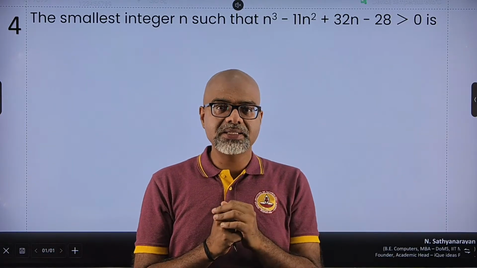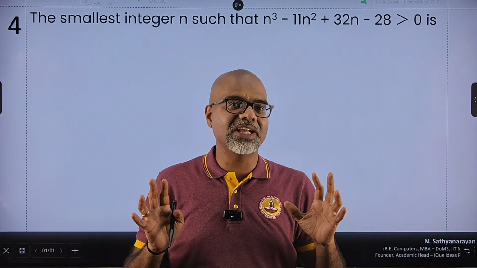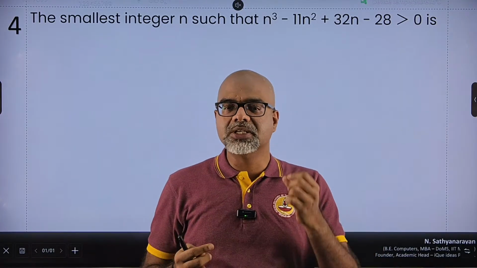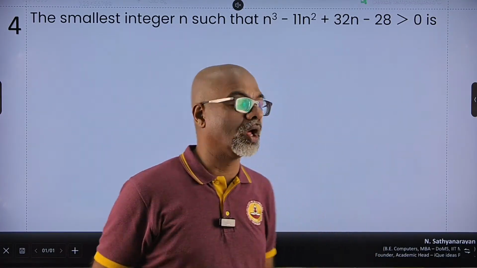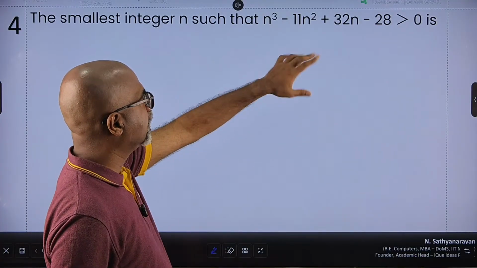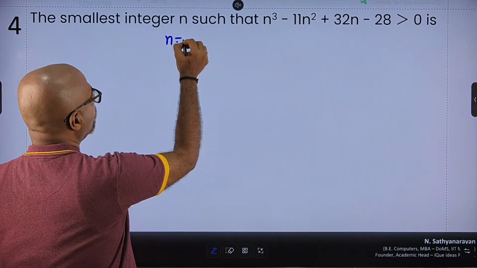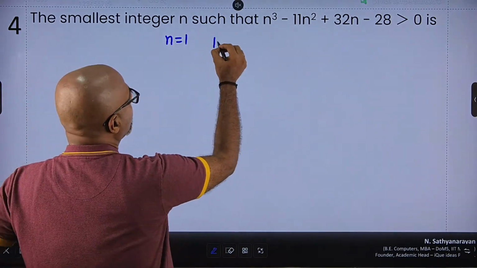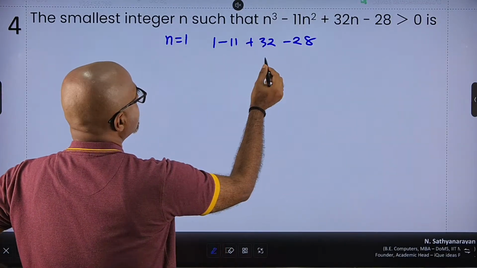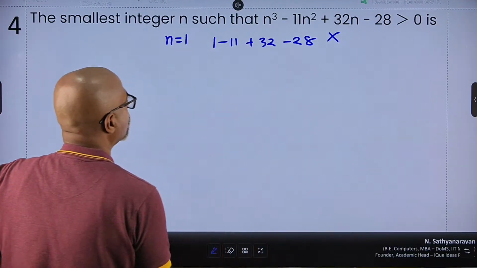The other way is, let's start with basics, because IPM, IIMs, they don't really expect you to plug in random large values. Always start with the basic numbers, 0, 1, -1, and so on. So if I take the value as 0, absolutely it is not going to be greater than 0, because it becomes -28. If I take the value of n equal to 1, then this becomes 1 minus 11 plus 32 minus 28. So that is 33 minus 28, definitely not greater than 0. So n is 1 also does not work.